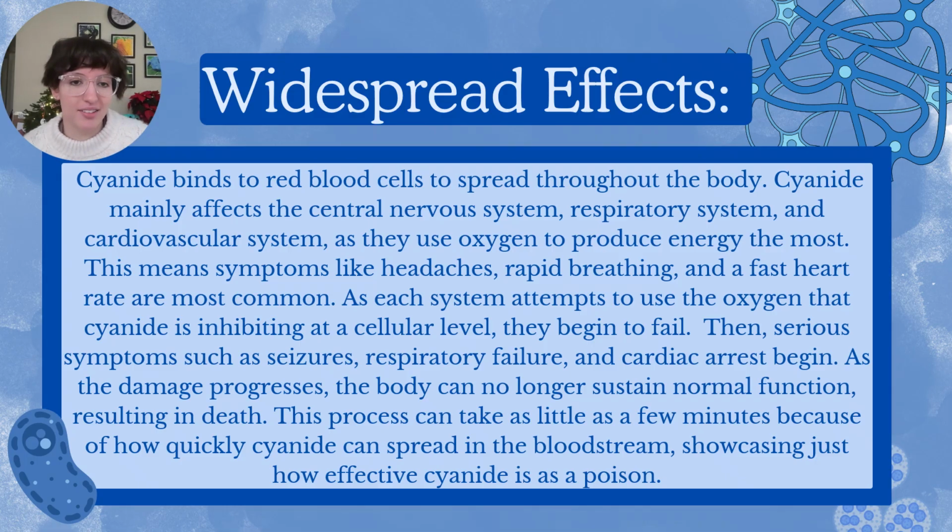Next, the widespread effects. As cyanide diffuses from the lungs or the stomach, depending on whether it was ingested or inhaled, cyanide binds to red blood cells in the bloodstream to spread throughout the body. Cyanide mainly affects the central nervous system, respiratory system, and cardiovascular system, as they use oxygen the most to produce